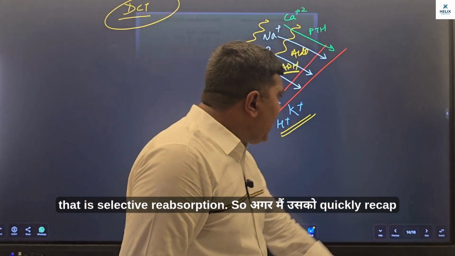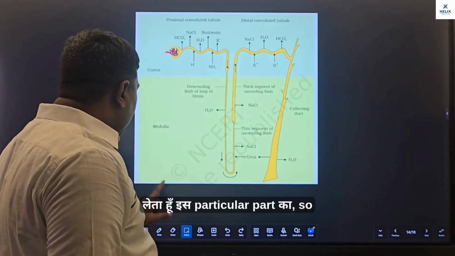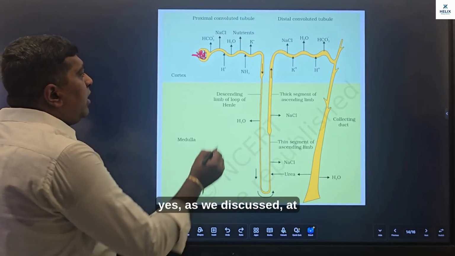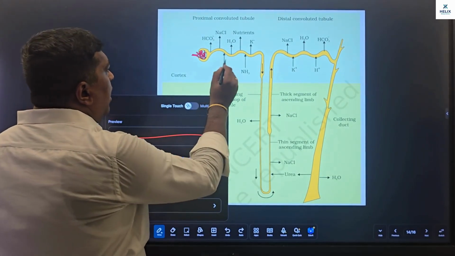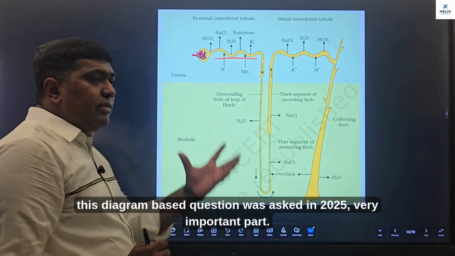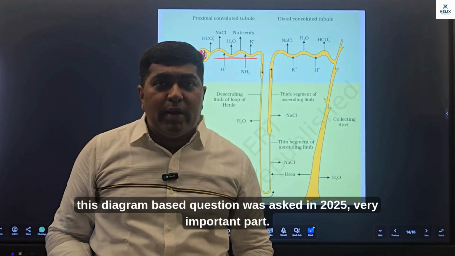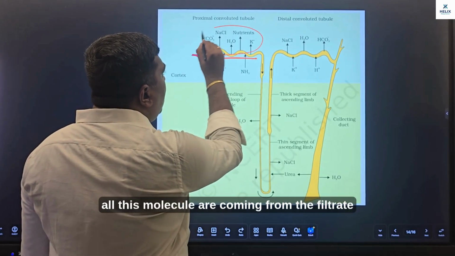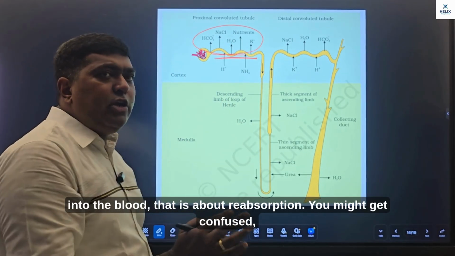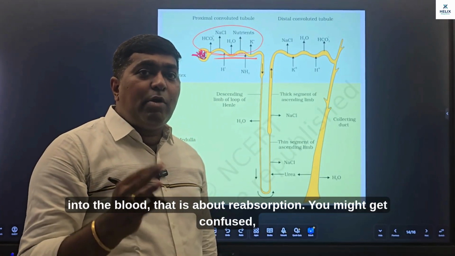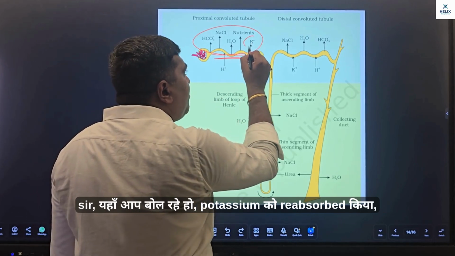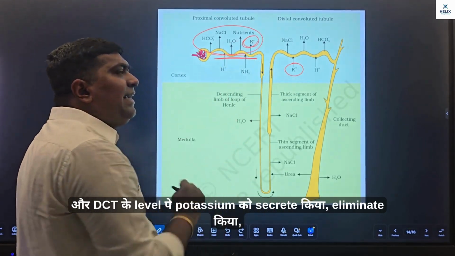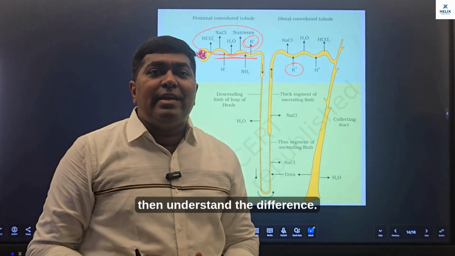So अगर मैं उसको quickly recap लेता हूं इस particular part का. So yes, as we discussed, at the level of PCT, again this diagram based question was asked in 2025, very important part. At the level of PCT, all these molecules are coming from the filtrate into the blood. That is about reabsorption. You might get confused: Sir, यहाँ आप बोल रहे हो पोटेशियम को reabsorb किया और DCT के लेवल पे पोटेशियम को secrete किया, eliminate किया. Then understand the difference.